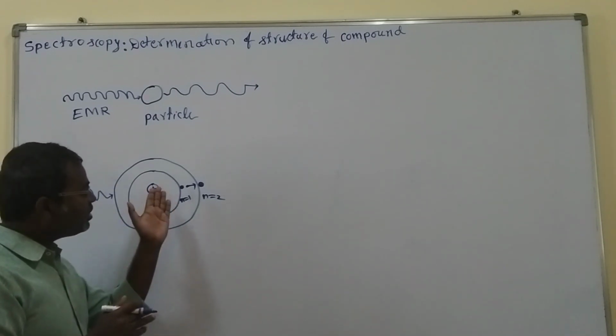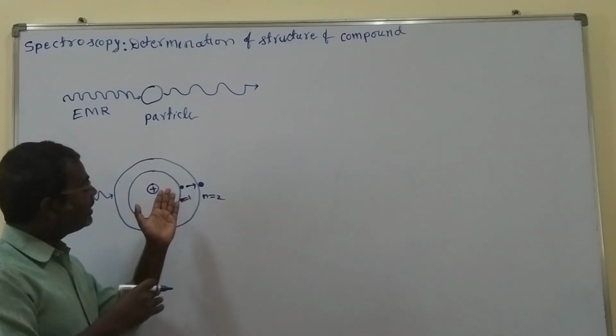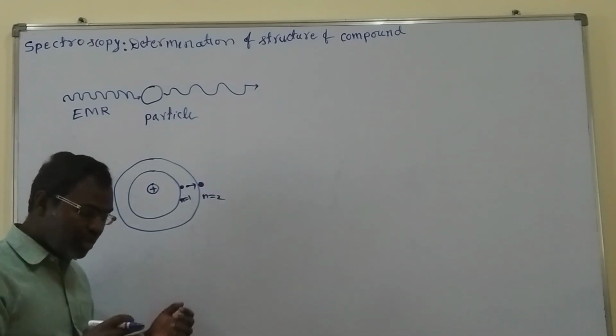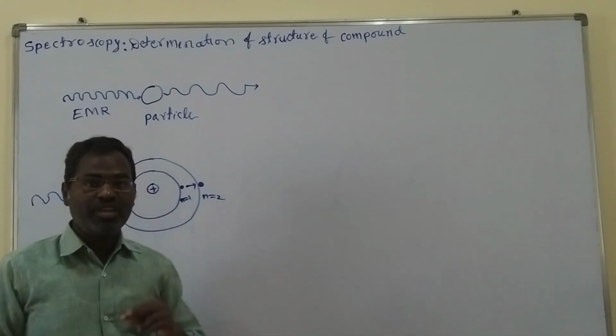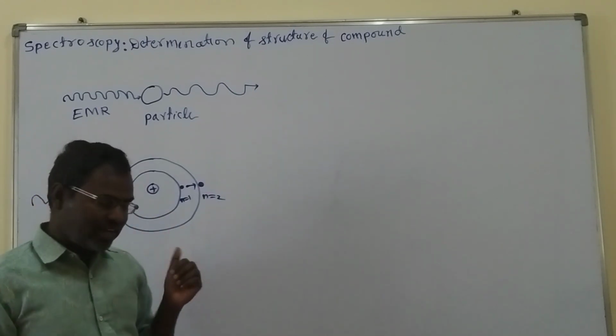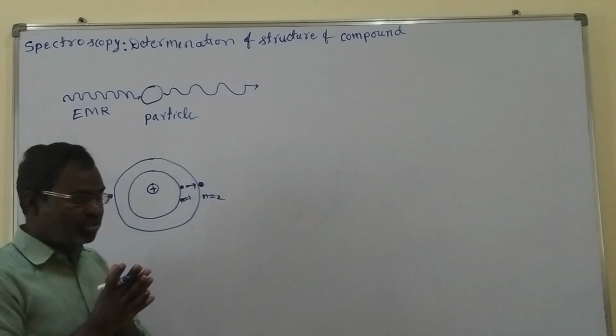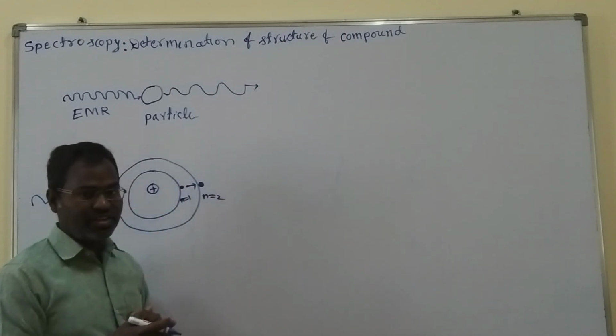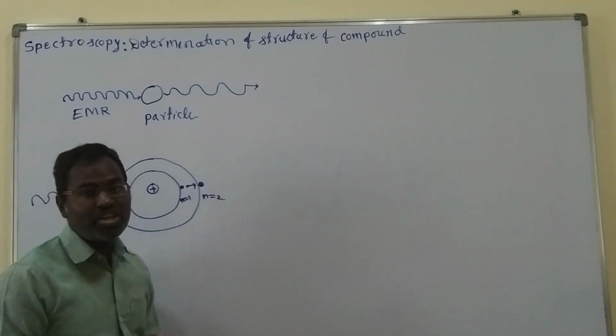Here we have the energy for the excitation as well as the energy for the de-excitation, so we have two types of light, that is, two types of energies: one is absorbed energy and the second is emitted energy.